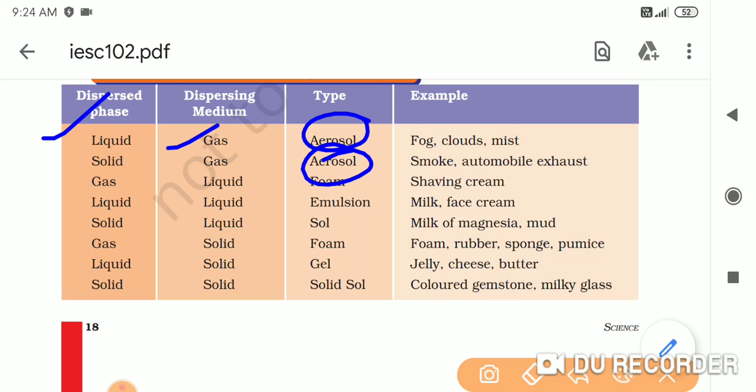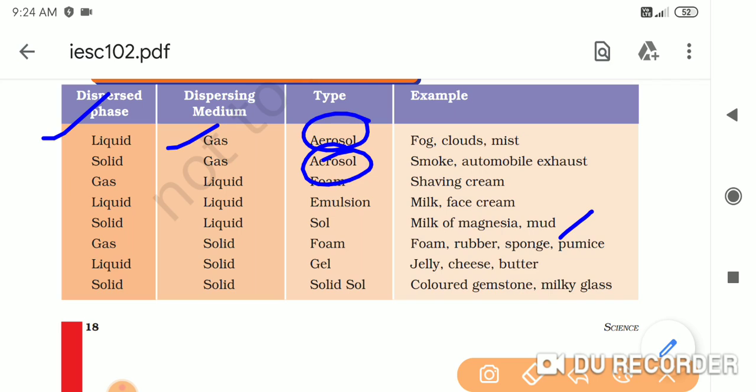Now if you see fog, which we call kohra in Hindi, it is like particles or droplets of water. That fog is actually a colloid. These particles of fog we can't see with the naked eye, but they form an invisible film, I mean one layer is formed in the air.